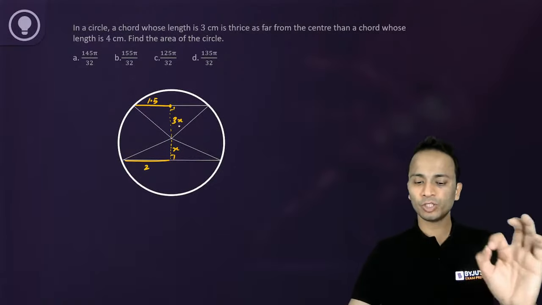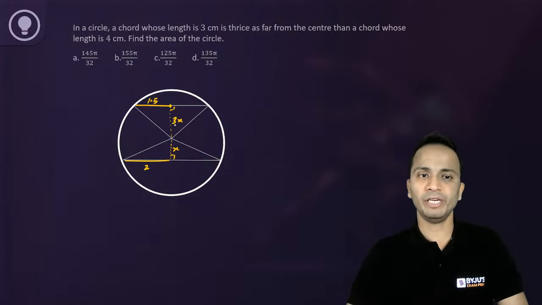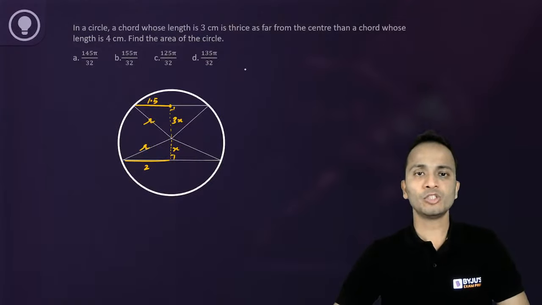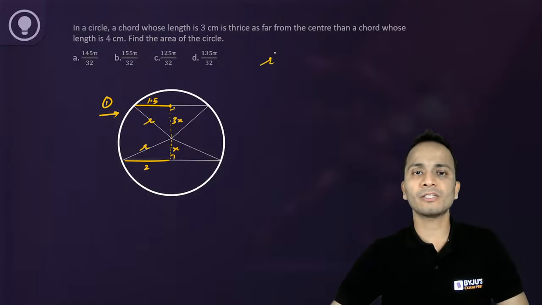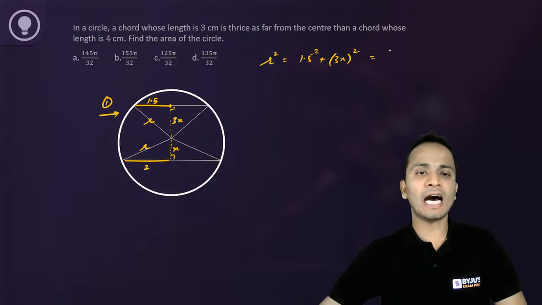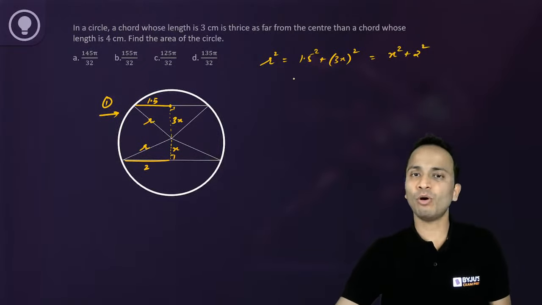The distance of the chord which is of length 3 is 3 times the distance from the center of the chord which is of length 4 centimeters. In both cases the hypotenuse will be equal to r. For the first case, r square will be 1.5 square plus 3x whole square. From the second triangle, r square will be equal to x square plus 2 square. From here you can find the value of x.